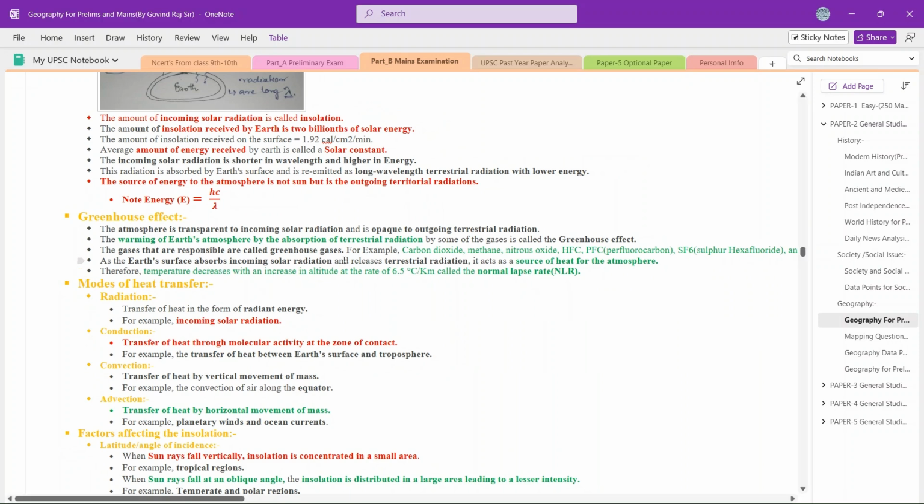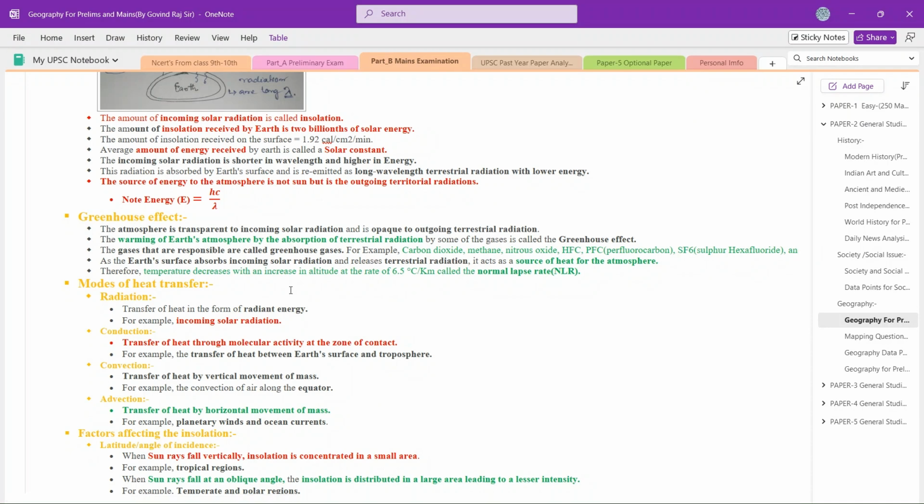We can say that the atmosphere is transparent to incoming solar radiation and opaque to the outgoing terrestrial radiation. Why is it opaque to outgoing terrestrial radiation? Because they have less energy. Simple. The warming of the Earth's atmosphere by absorbed terrestrial radiations is called the greenhouse effect.